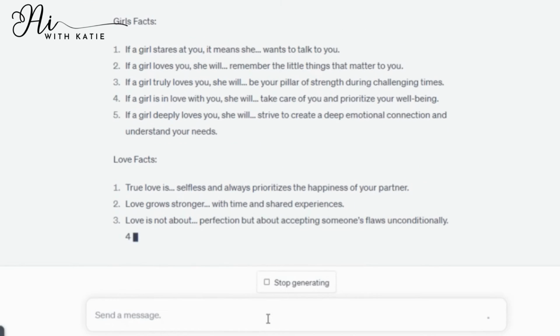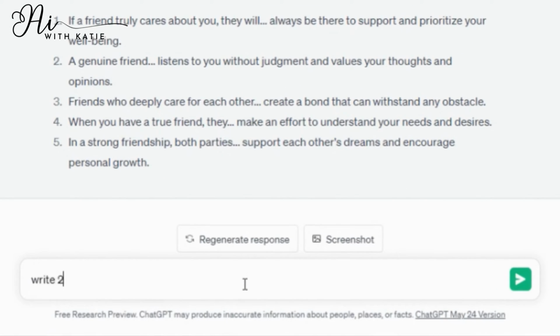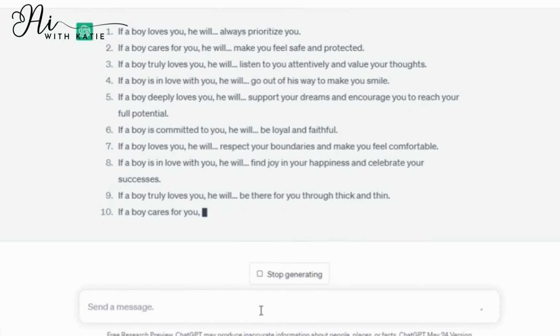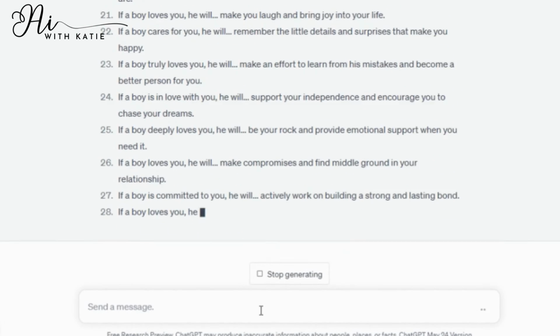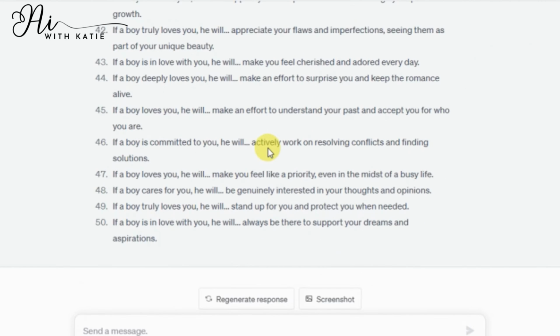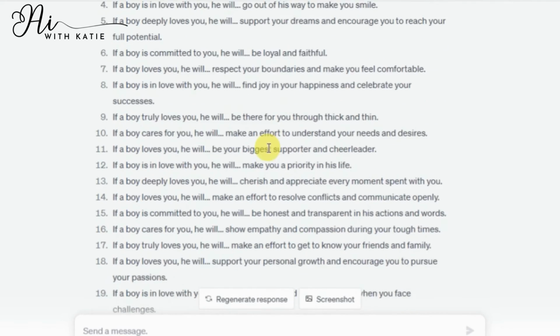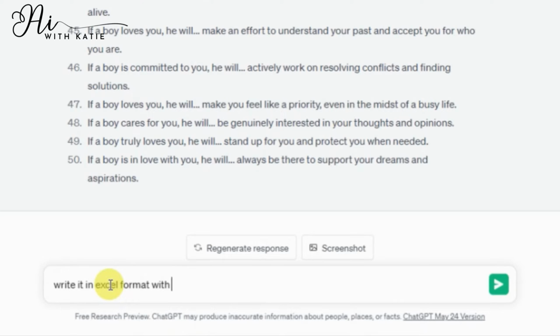So you can see it's writing boys facts, girl facts, love facts, friendship facts separately for me. Now I will ask it to generate 50 boys facts for me. So now you can see here it has generated 50 facts for me in just a few seconds. Now here is a trick for you.